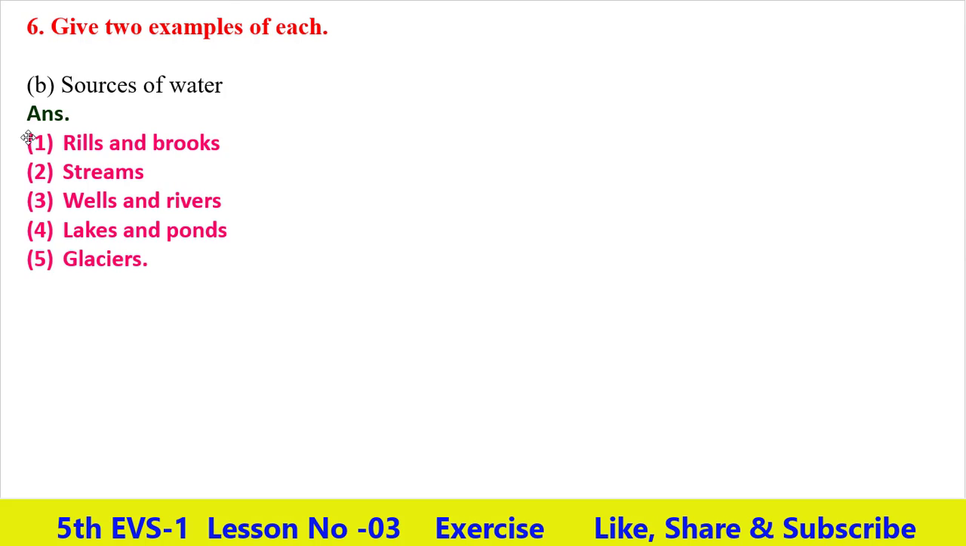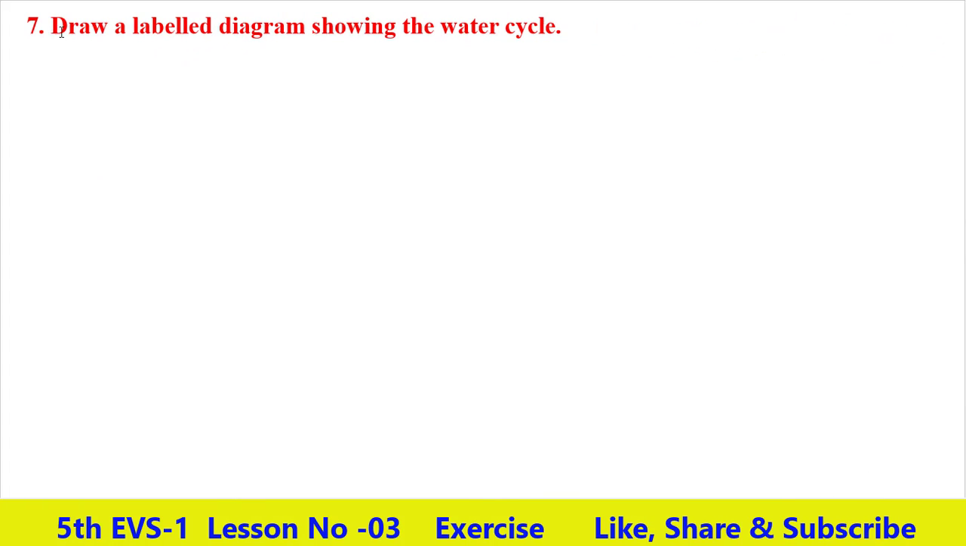Sources of water. The answer is first, rills and brooks. Second, streams. Third, wells and rivers. Fourth, lakes and ponds. Fifth, glaciers.